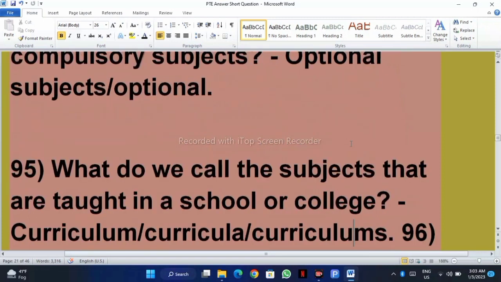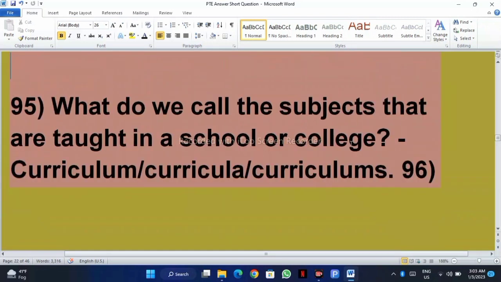What is the opposite of compulsory subjects? Optional. What do we call the subjects that are taught in a school or college? Curriculum, curricula, or curriculums.